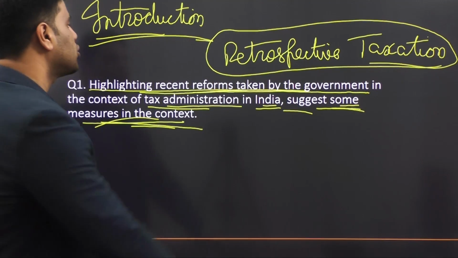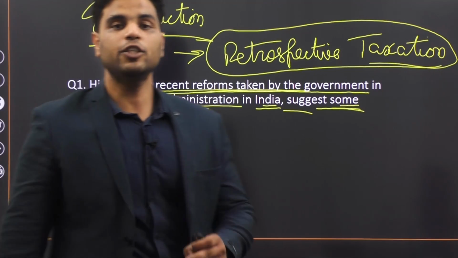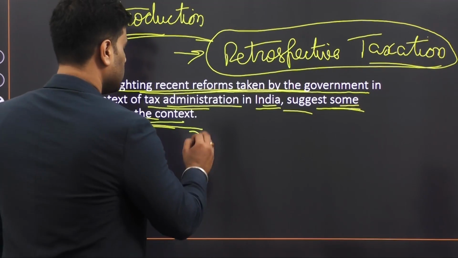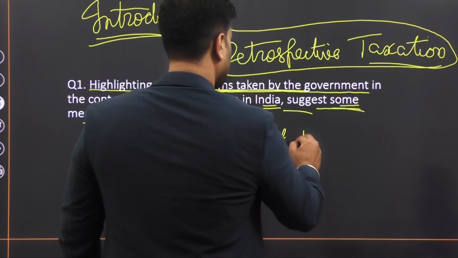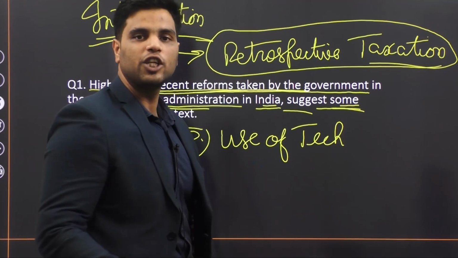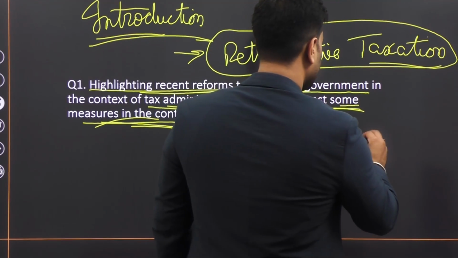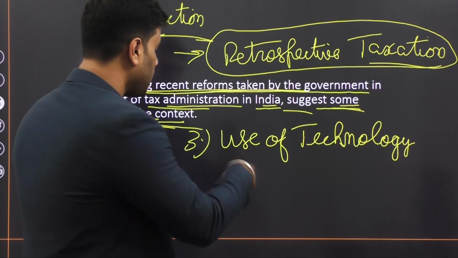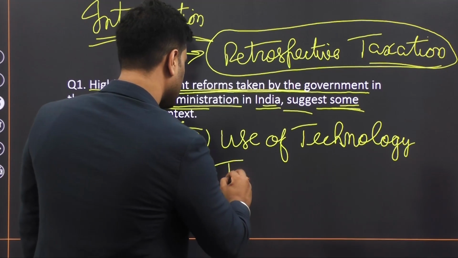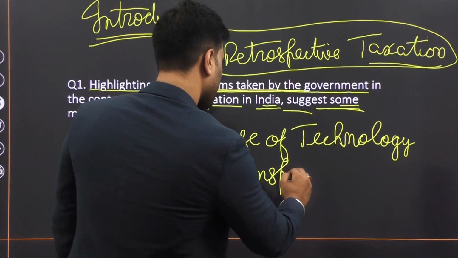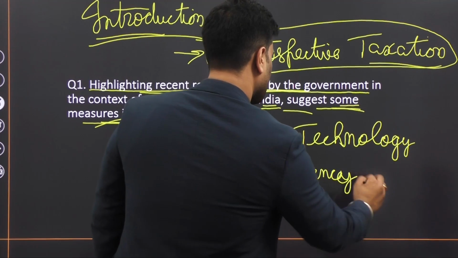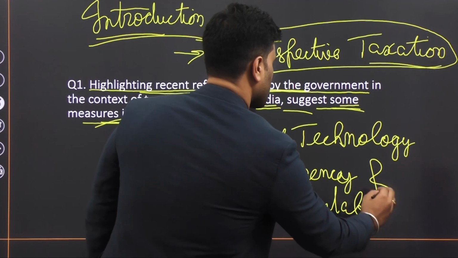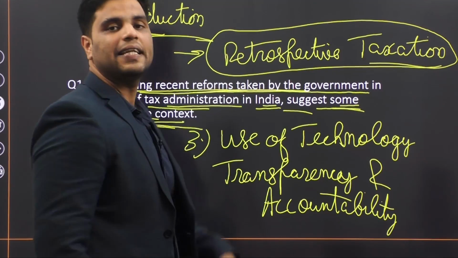Then government should use technology like artificial intelligence, machine learning, big data, all these new technologies to improve efficiency of the taxation system, plus enhance transparency and accountability in the tax administration.